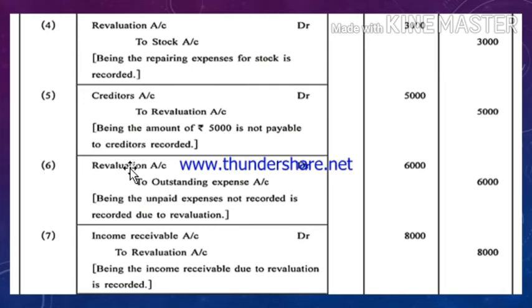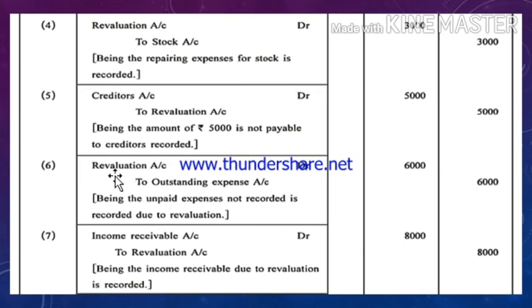Next entry, revaluation account debit to outstanding expense account credit. Outstanding expense is one kind of liability that we have to pay in future. So because of that, the liability increases. Due to increase in liability, loss will occur to the firm, and loss will always be recorded on the debit side of revaluation account.